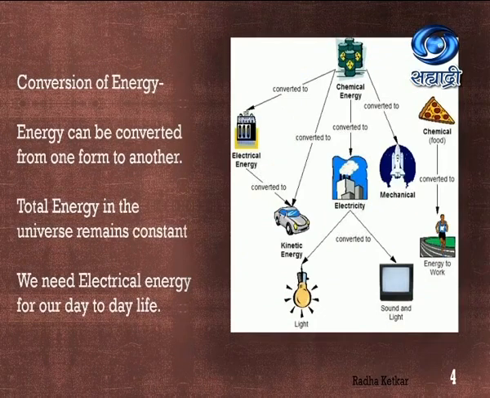So let us see the energy conversion. You know the law of conservation of energy: energy cannot be created and it cannot be destroyed. The total energy in the universe will always remain constant. In the examples shown here, chemical energy can be converted into different forms. You can convert it into electrical energy.